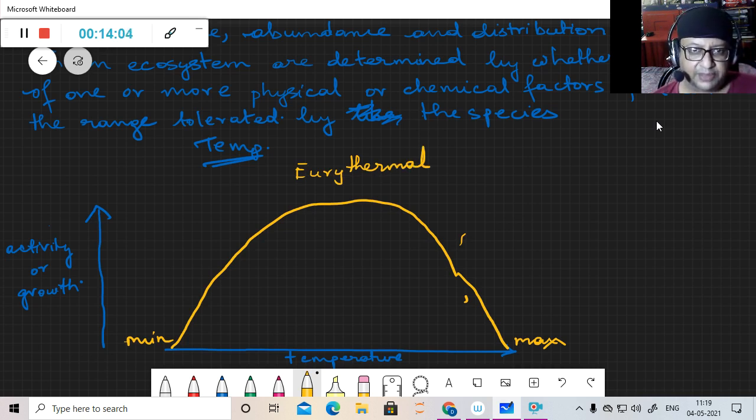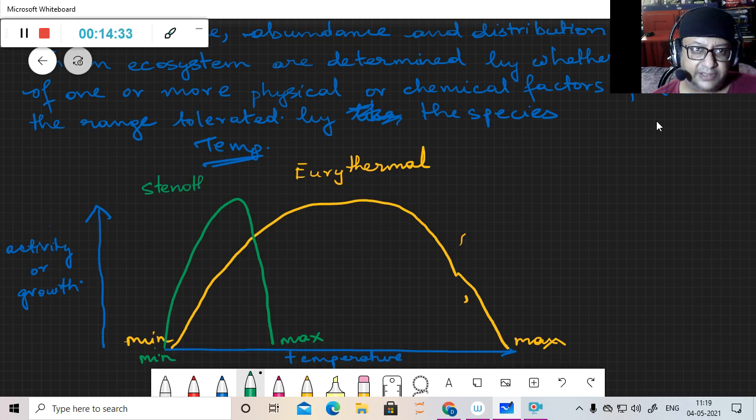So they have a broad range of temperature, and there are organisms which cannot tolerate that range of temperature. So they have a minimum and maximum. This is the range of tolerance, and this is on the lower side.